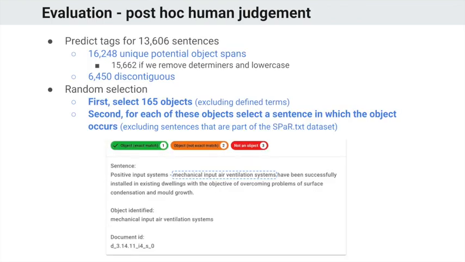We also perform post hoc human judgment, where we initially predict tags for all the sentences in the Scottish regulation corpus. We find about 16,000 unique potential object spans, and we randomly select 165 of these, excluding the defined terms. Then for each of these objects, we select a sentence in which the object occurs, and a human annotates whether they agree that this object is annotated exactly as it should be. At the bottom here, for example, you have mechanical input air ventilation systems, which is considered to be a single unit of information by the human judge.